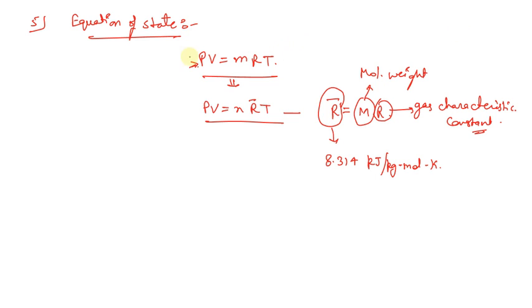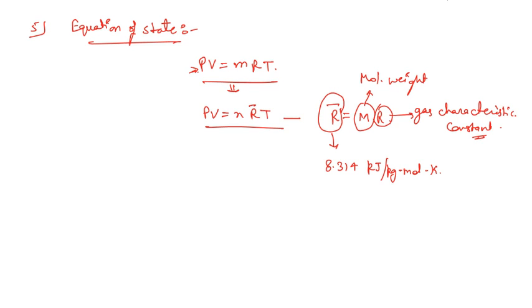So these 5 relations we are going to use when we develop the relation between the thermodynamic parameters in compressible flow. There is one more relation that we can talk about: for an ideal gas, PV to the power k equals constant. This is for an ideal gas, and this relation we can also use.